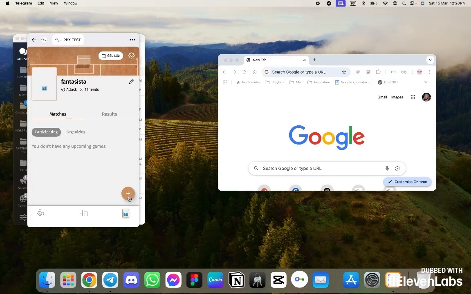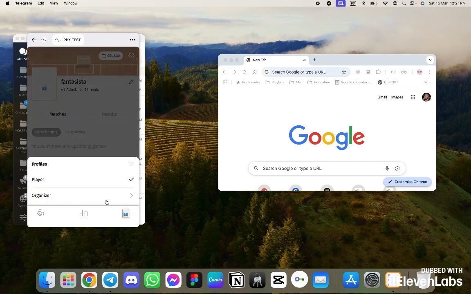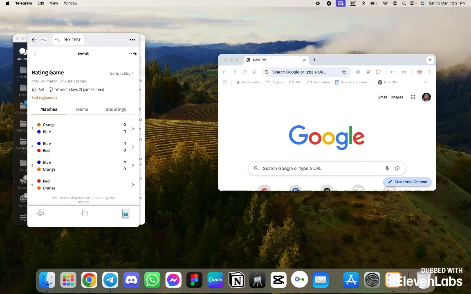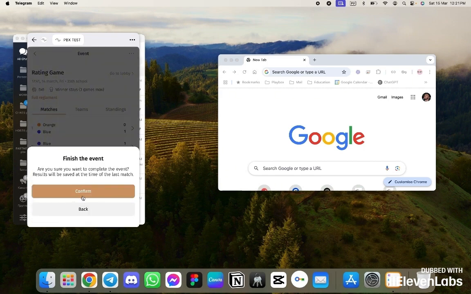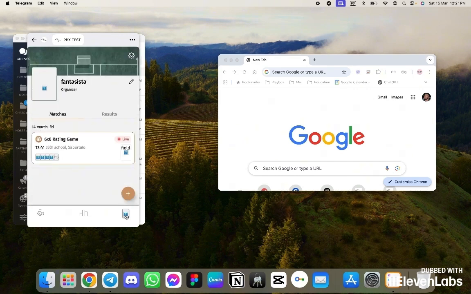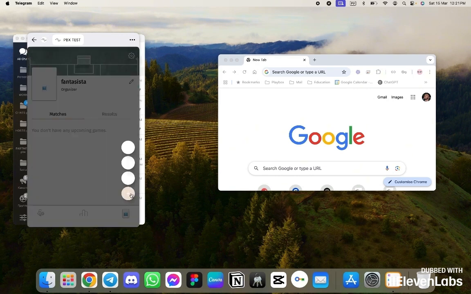Overall, you can create a game from the player's profile if you have such options, but you can switch profiles between player and organizer profiles. To do this, you need to hold your avatar icon for a couple of seconds, and a panel will open where you can switch. Now we have entered the organizer's profile. We have an active game here. Let's say we finish it now so it doesn't linger. The rating is being calculated there. Alright, we go back, so we create a new test game.